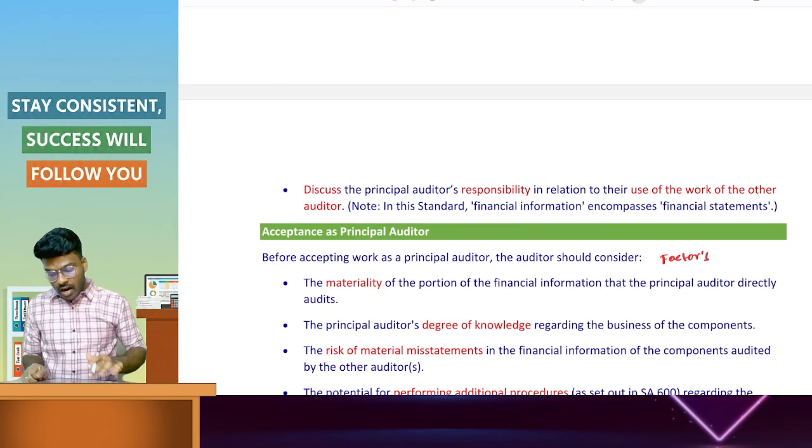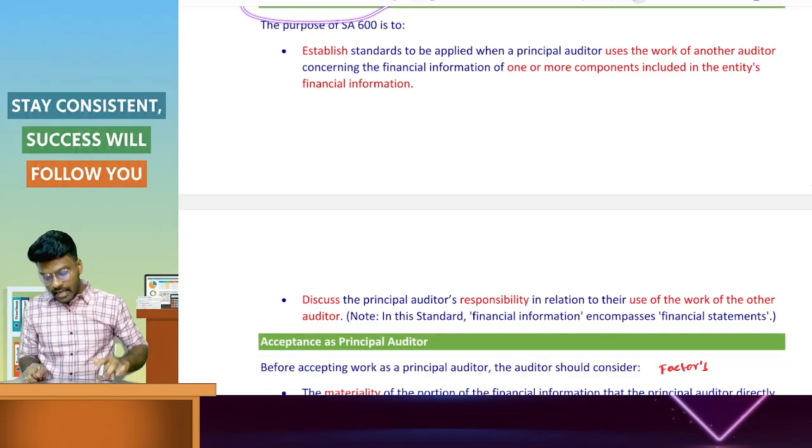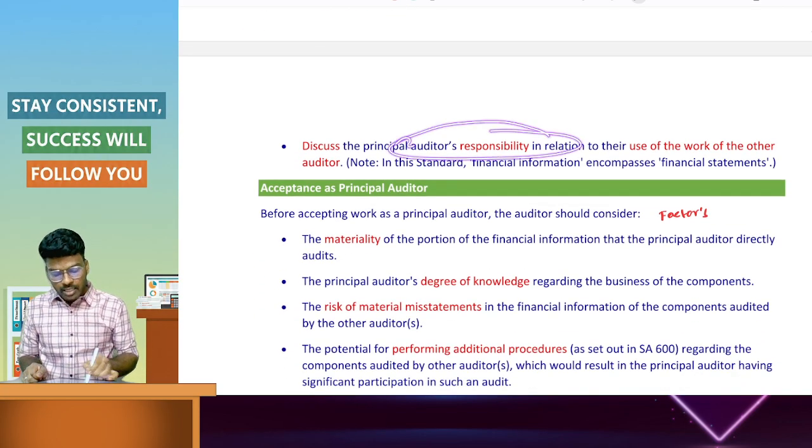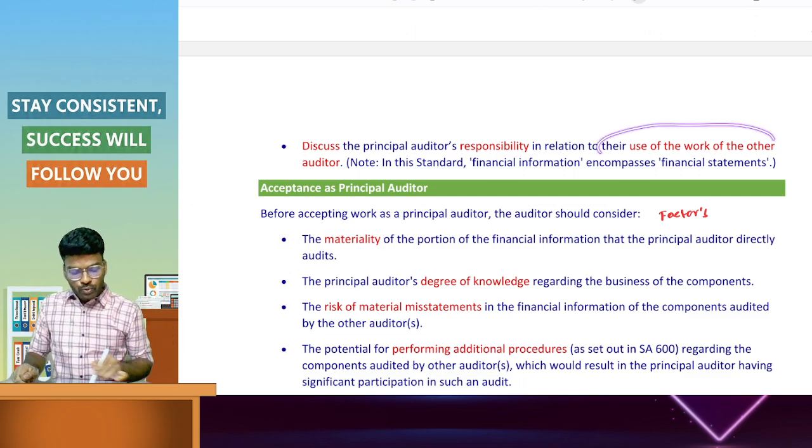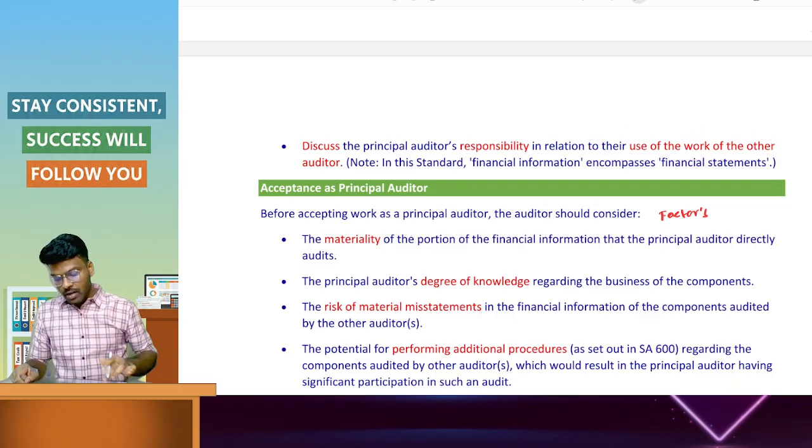Also, SA 600 discusses the principal auditor's responsibility. What is the responsibility of the principal auditor in relation to the use of the work of another auditor?